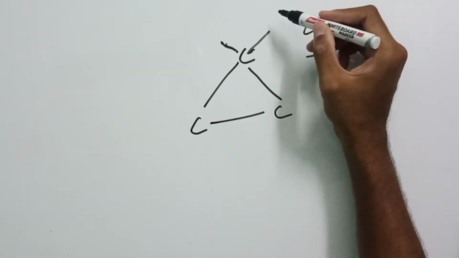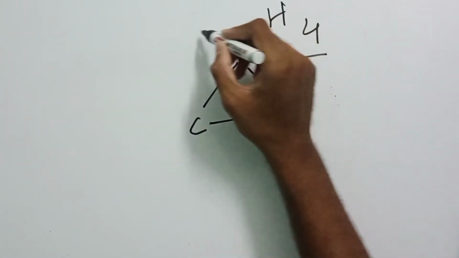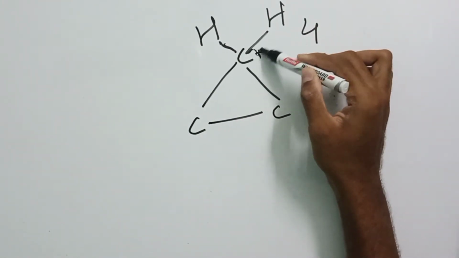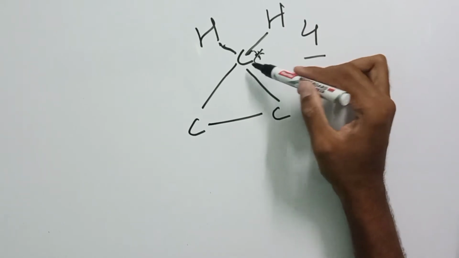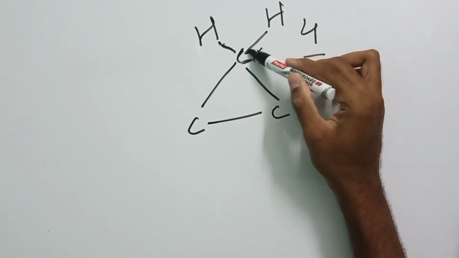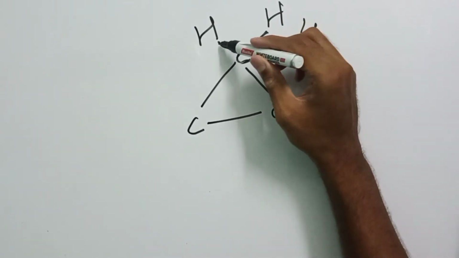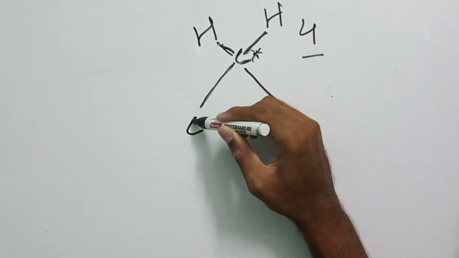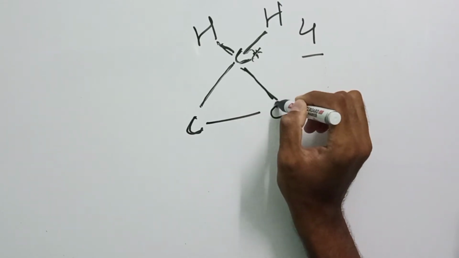So in these vacant bonds we keep hydrogens. For this carbon, I'll keep an asterisk or a star. If you see this carbon, there is one hydrogen here, one hydrogen here, two bonds, and two bonds with this carbon and another carbon.